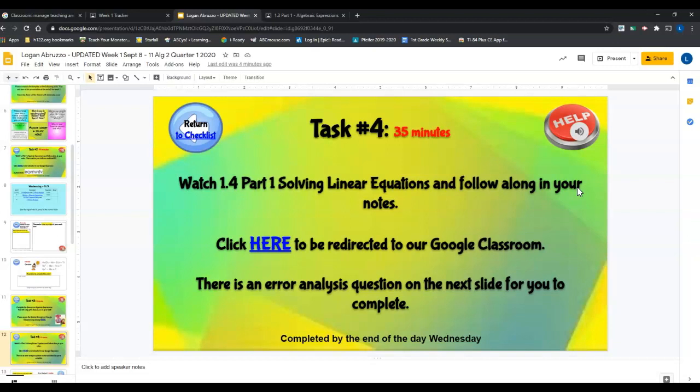And I know this is a lot of information, guys. Email, message, you can message right on Google Classroom, and we will get back to you right away, unless it's the middle of the night, and then we'll get back to you early in the morning, okay? I promise we will get back to you.